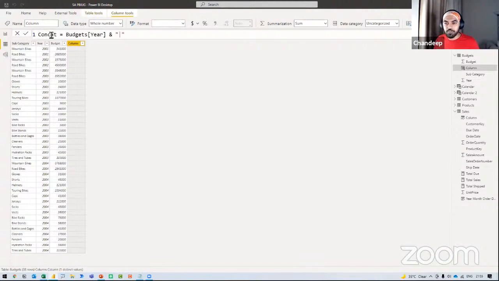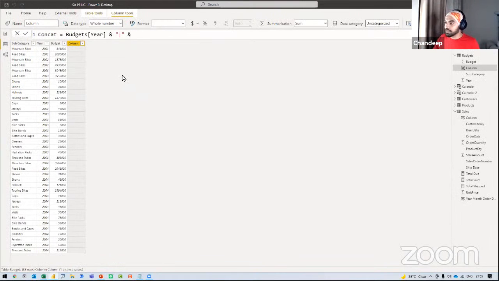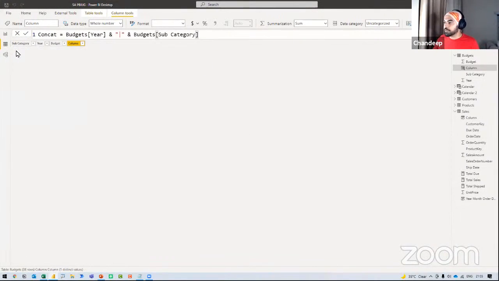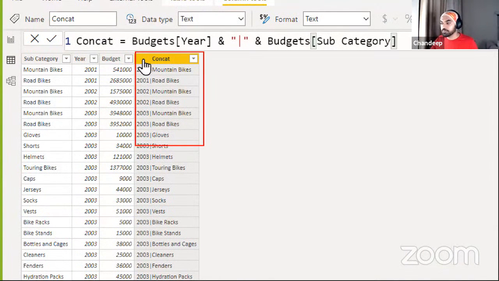Here's a little trick. Whenever you are concatenating two columns, I generally prefer a little pipe symbol or any symbol in between so that the values become readable. If you concatenate everything together, which has a date or two or three fields, it becomes hard to read. And if you're trying to do some debugging, it becomes very hard to take a look at what exactly this concatenation is. So it's nice to have that. And I'd like to concatenate the subcategory, which is my subcategory. Close that, press enter. That is nothing but the unique field. Cool.